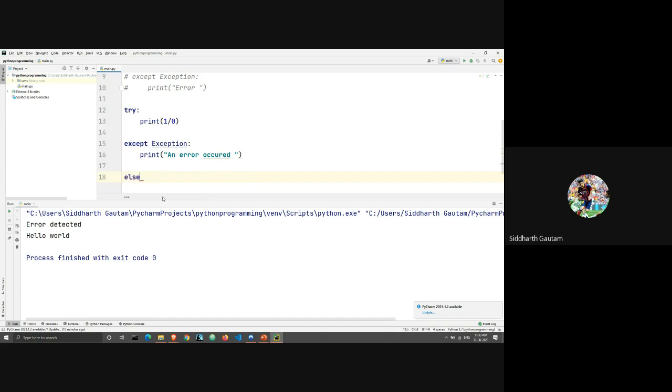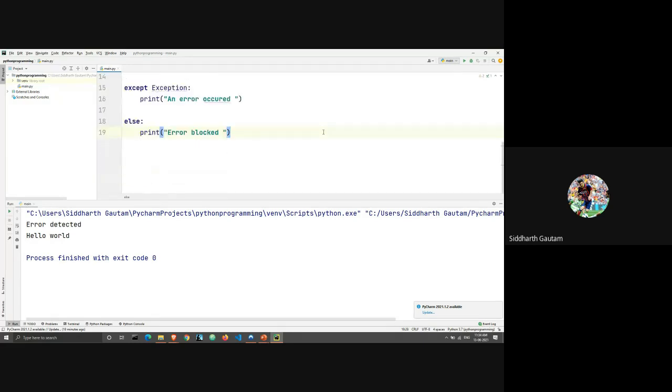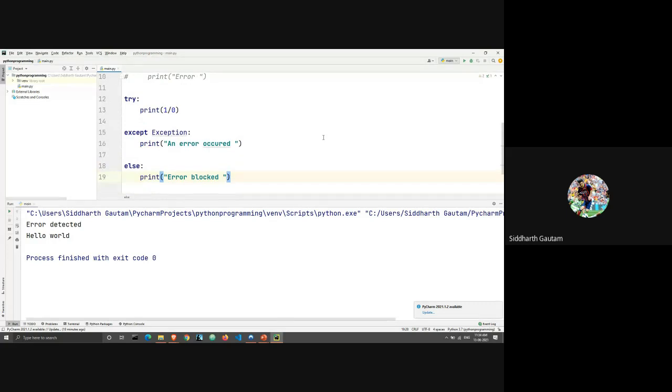Then we write else, and let's print error blocked. First we will run this, and then we will see what's exactly happening here.